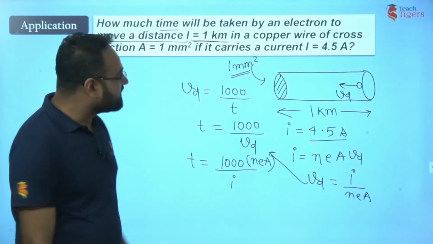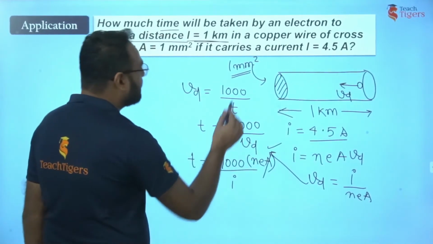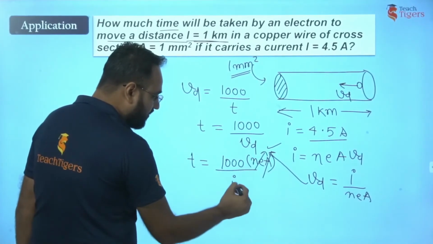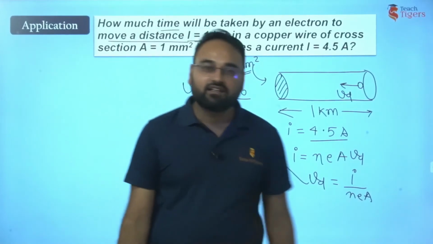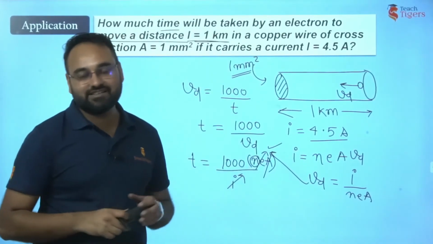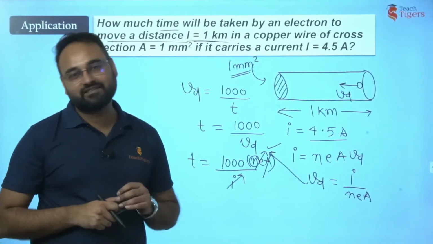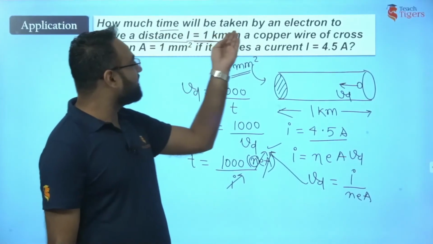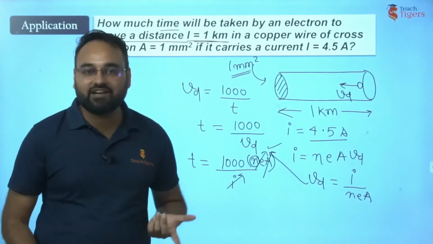Now, next thing is, do we know A? Yes, we are given this area. Do we know e? Yes. Do we know current? Yes. Do we know this n, the electron density? So, my dear friends, just see what they are saying. They are saying time taken by an electron, time taken by one electron.